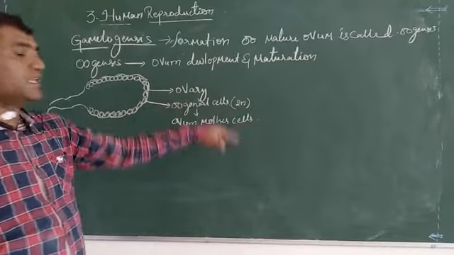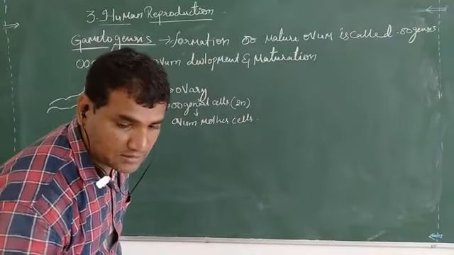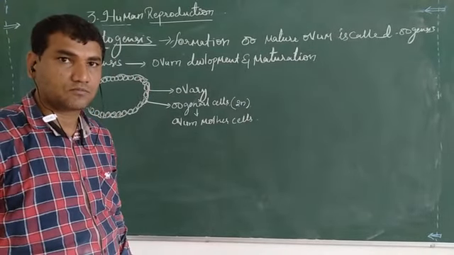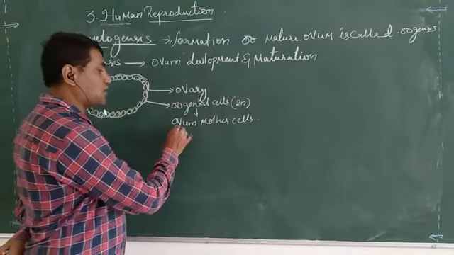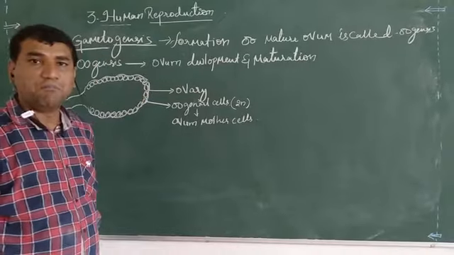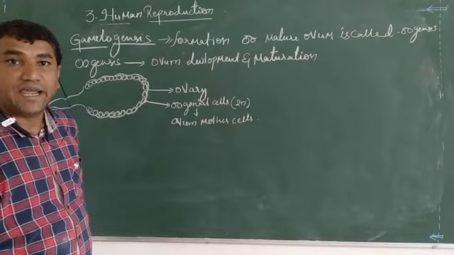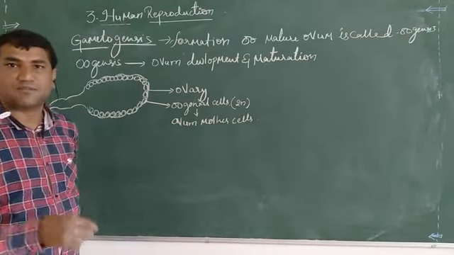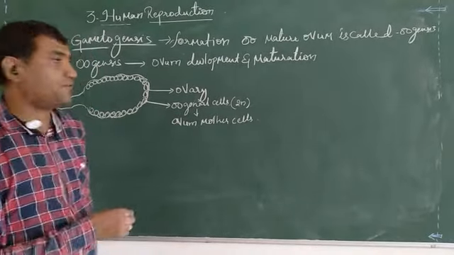Oogonial cells are also called ovum mother cells. These ovum mother cells are the basis. They start dividing. Before knowing about that, we will try to understand the ovary.